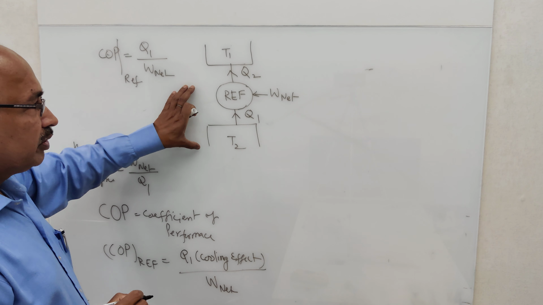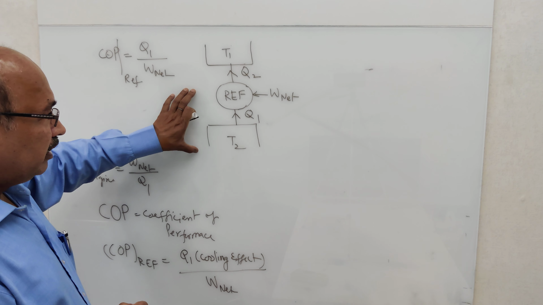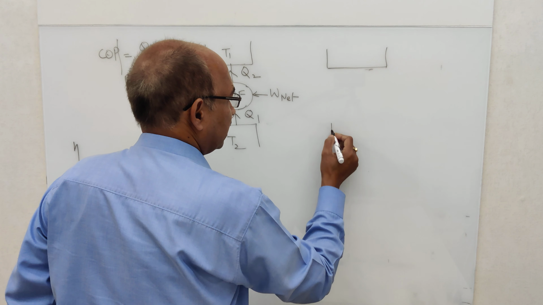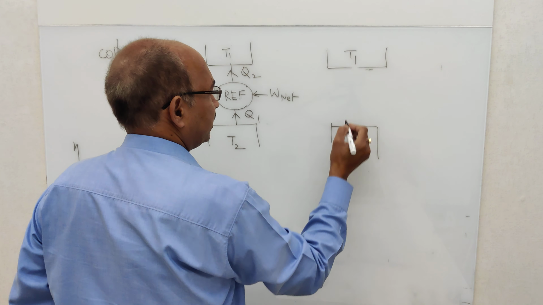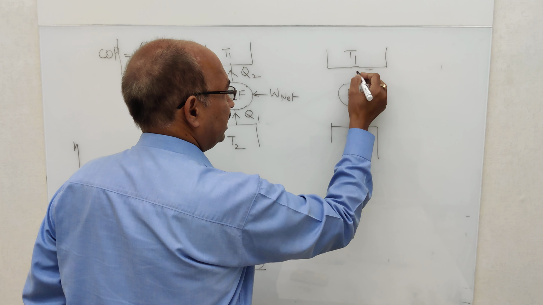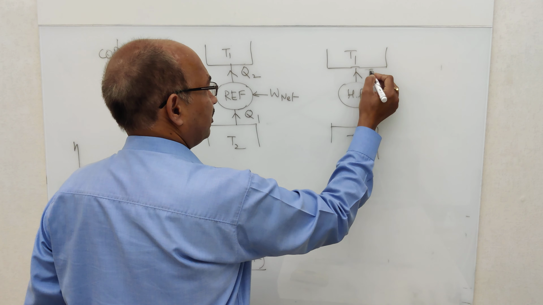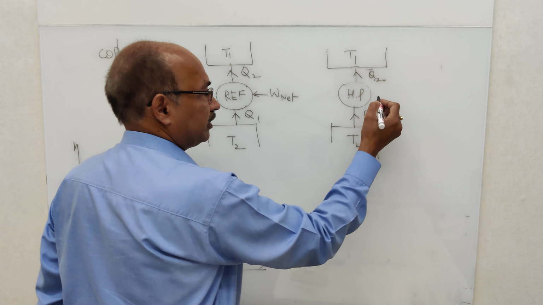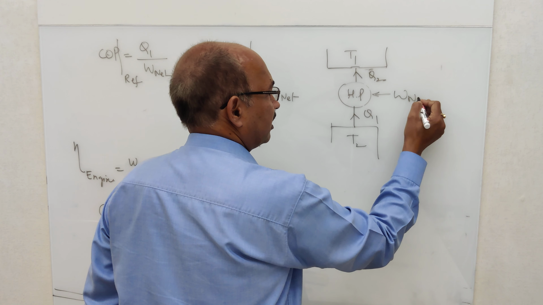Now suppose this machine is working as heat pump. Temperature limits are same, T1, T2. So naturally the amount of heat transferred to the high temperature reservoir will again be Q2, and the heat extracted is Q1, and this is W net.